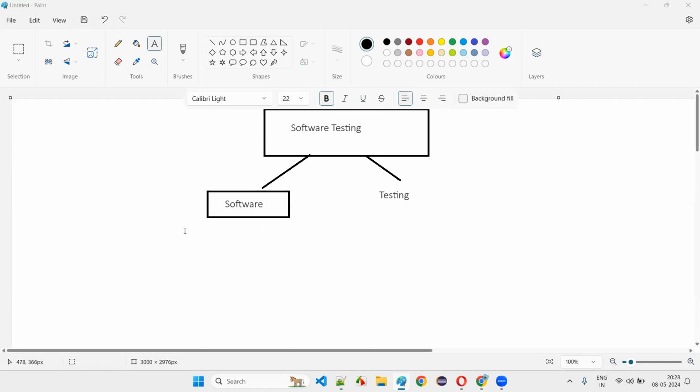Software is nothing but a set of programs, guys. It's nothing but a set of programs to solve a purpose. Set of programs written by developers to solve a purpose is nothing but a software. Set of programs means nothing but instructions only, right? A set of code, set of instructions to solve a purpose, whatever that is. Different definitions will be there, but I would like to explain software as a set of programs to solve a purpose.